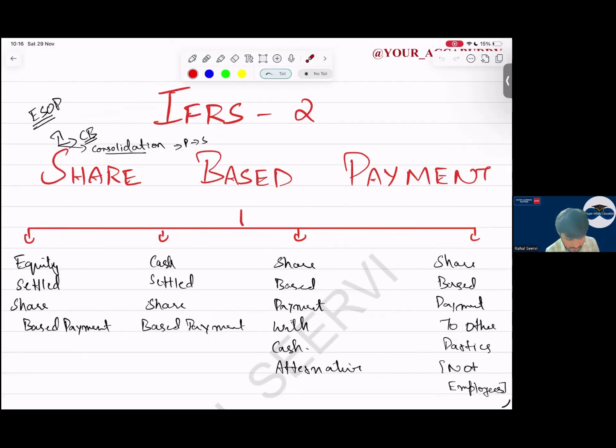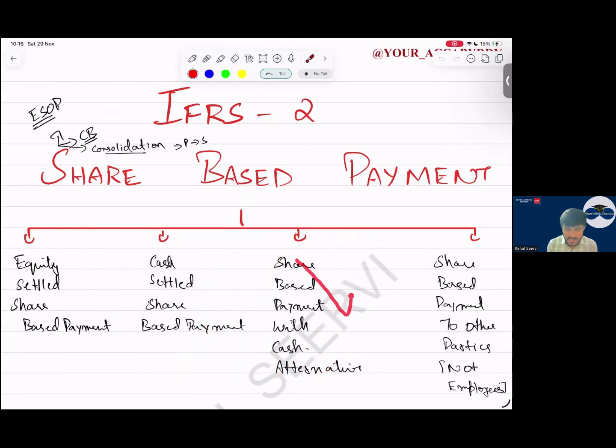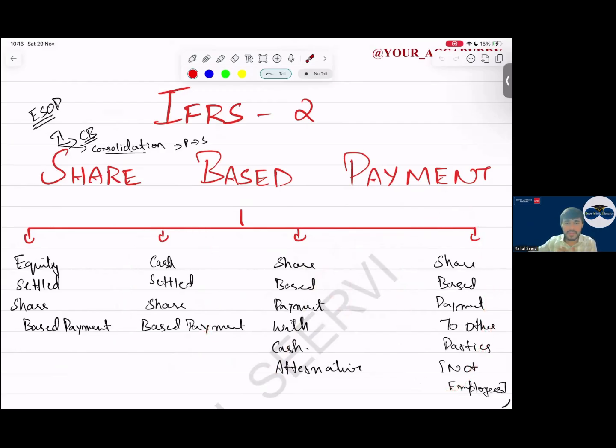Equity settled share-based payment. In exam, how will you identify whether it's an equity settled share-based payment? Share options will be written or ESOP will be written. For cash settled share-based payment, it will be written SAR. And for cash settled share-based payment with cash alternative, it is a hybrid instrument. Very rare chances. The chances are high for these two. Share-based payment done to any party when we purchase any goods or service, and cash settled share-based payment, because here the value will change each year. You have to keep that in mind here.